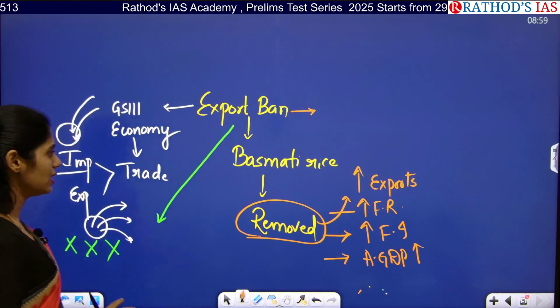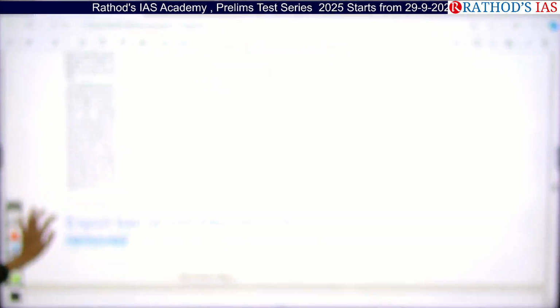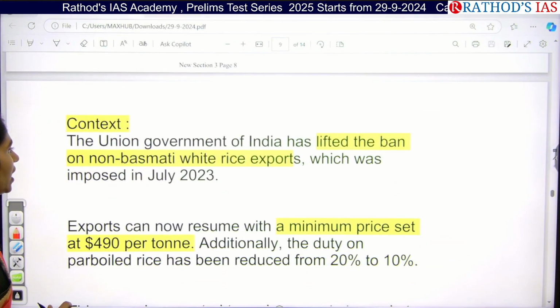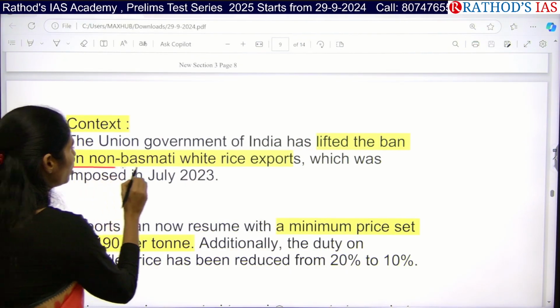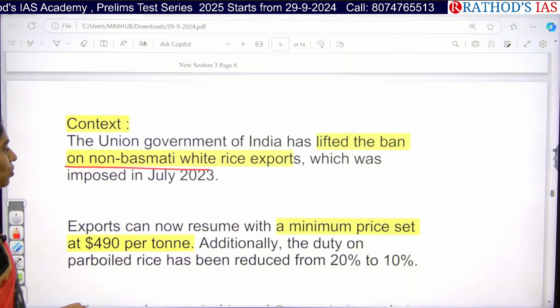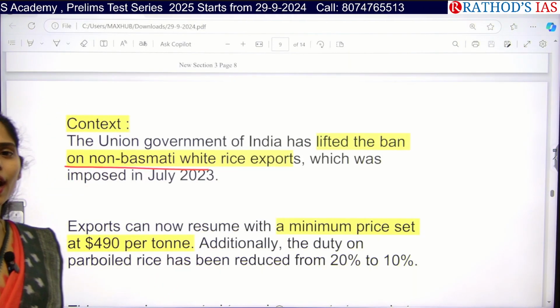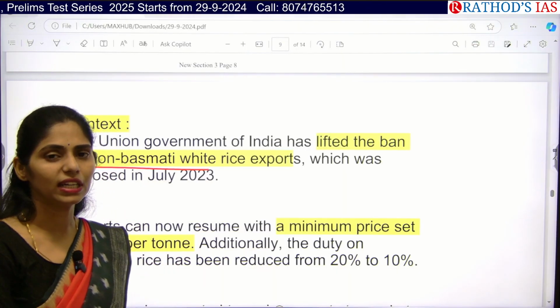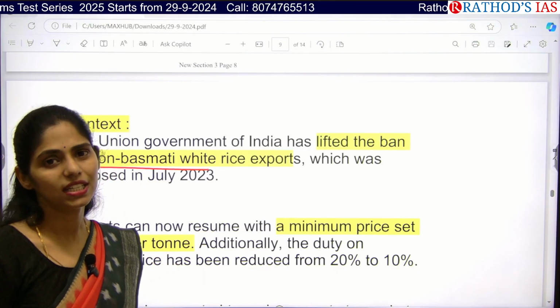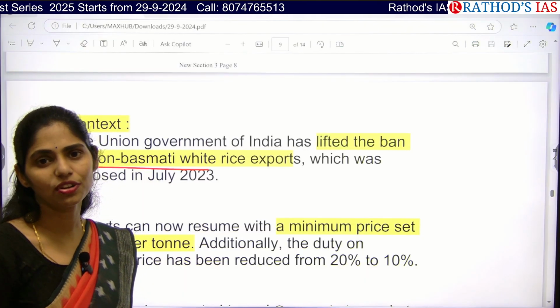Now let us see this in detail. The Union Government of India lifted, that means removed, the ban on non-basmati white rice exports. It was imposed in July 2023. That means from July 2023 till now, there were no proper exports of rice from India.